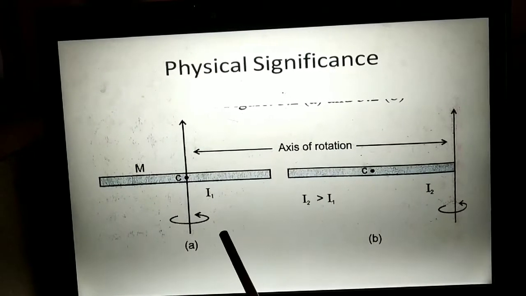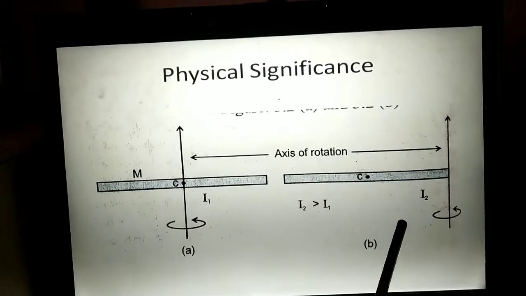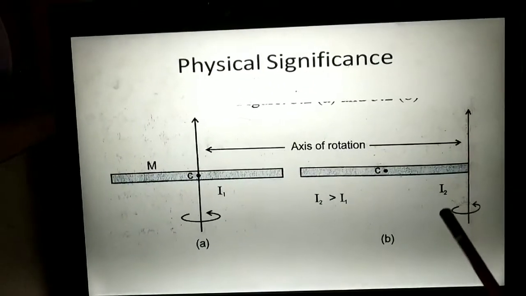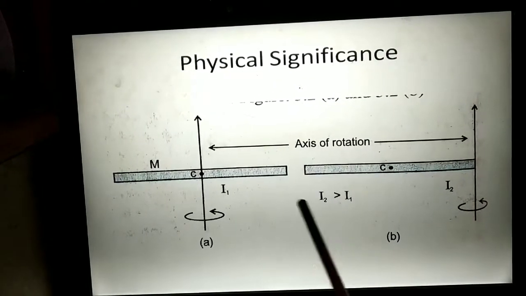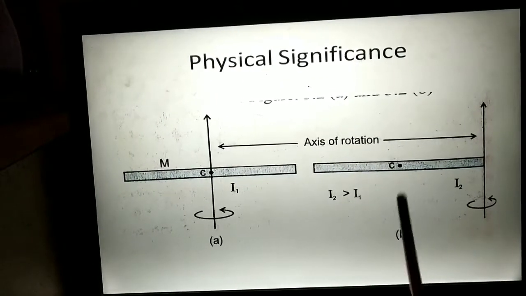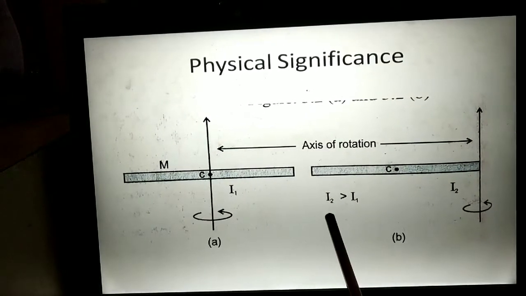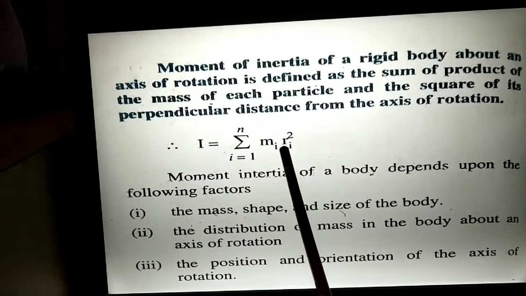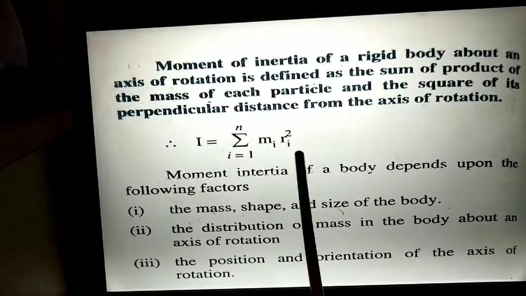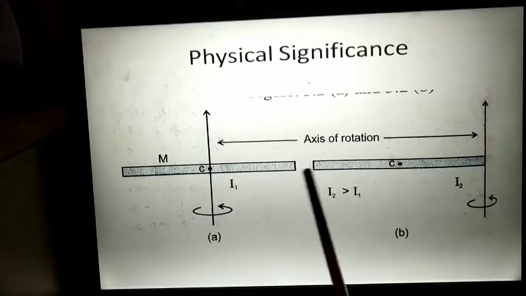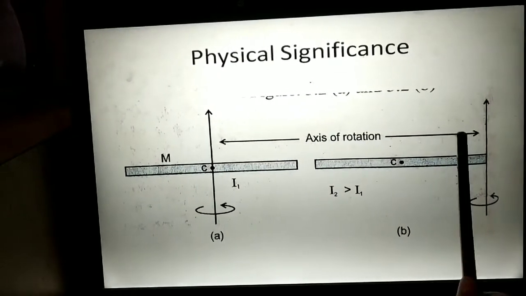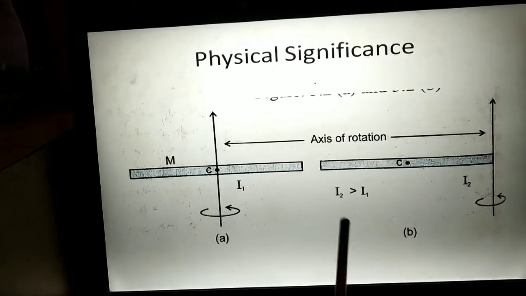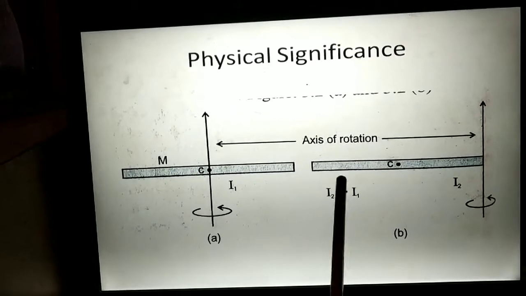Suppose here it is 10 meters, so here it will be 20 meters, and if you square it, the quantity will be larger. So your r is larger, and so your moment of inertia in this case will be larger. Here it is written I2 is greater than I1. According to the formula, I and r square are directly related, so if the particles are at a greater distance from the axis of rotation, I will also be greater.